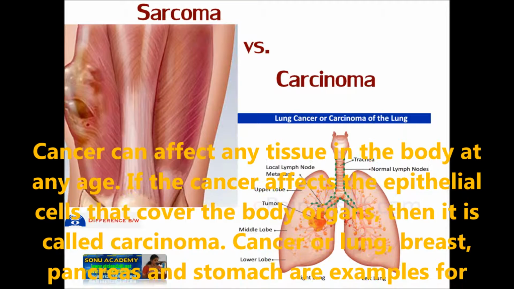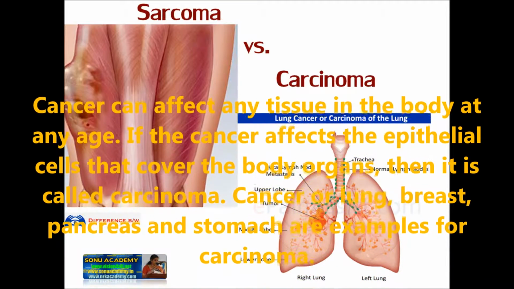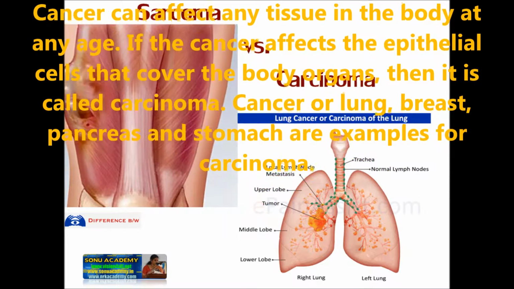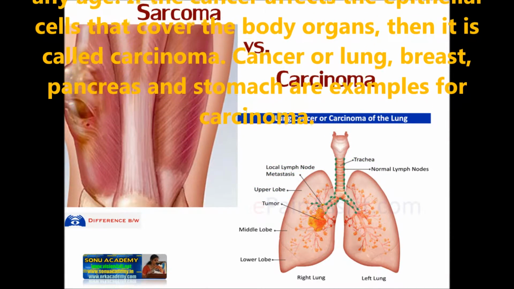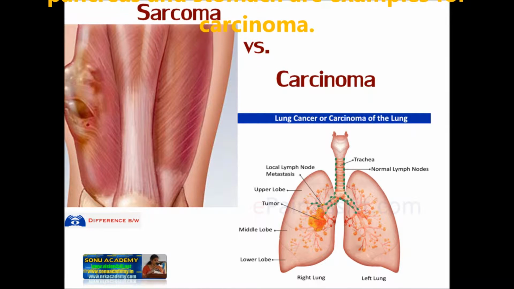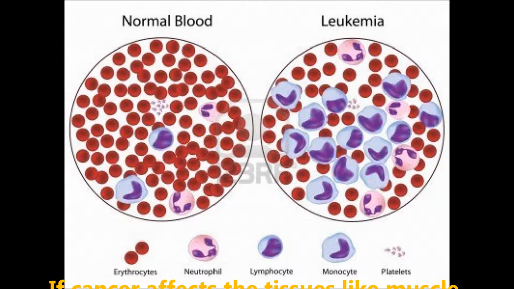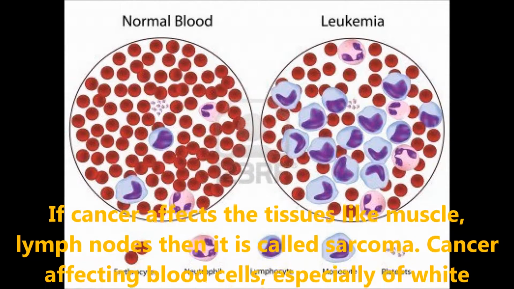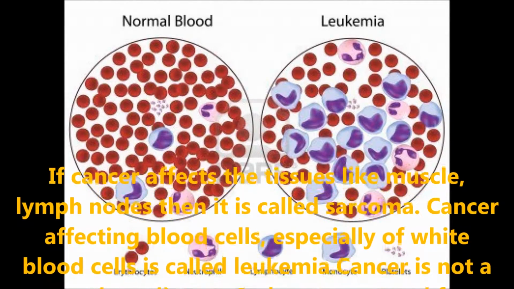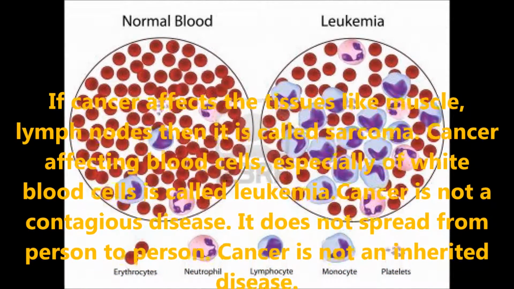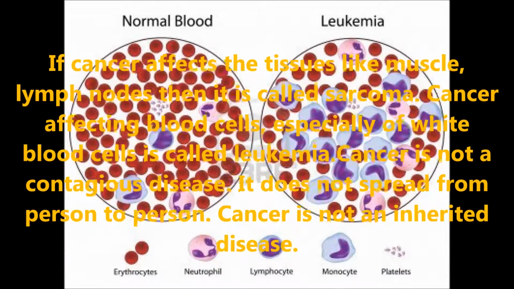If the cancer affects the epithelial cells that cover the body organs, then it is called carcinoma. Cancer of the lung, breast, pancreas and stomach are examples of carcinoma. If cancer affects tissues like muscles and lymph nodes, then it is called sarcoma. Cancer affecting blood cells, especially white blood cells, is called leukemia.